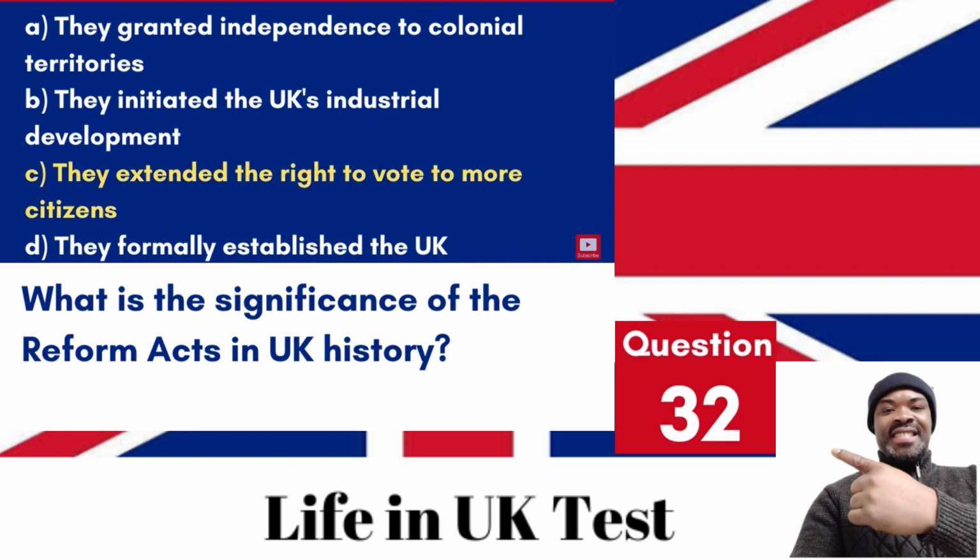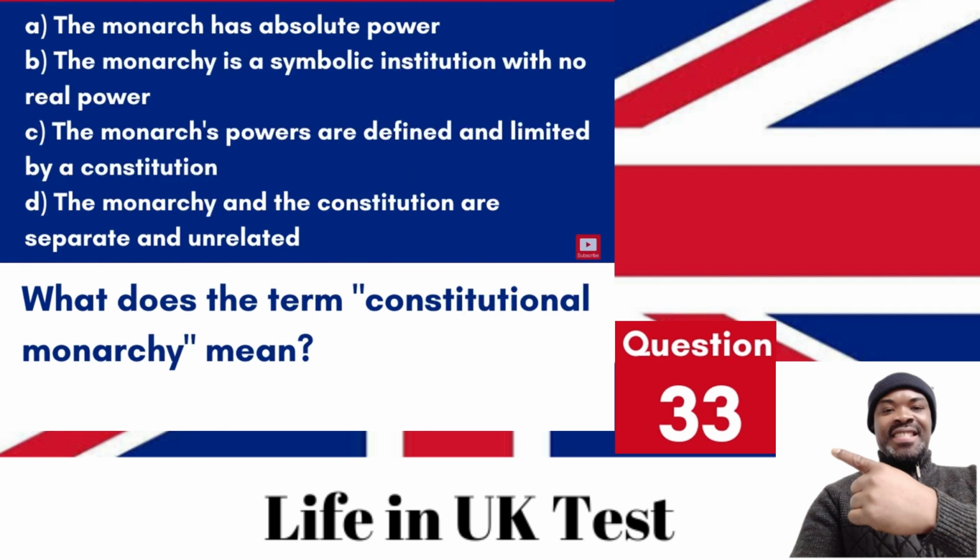Answer. C. They extended the right to vote to more citizens. The Reform Acts were a series of measures that gradually extended the electoral franchise, notably beginning with the Reform Act of 1832. Question 33. What does the term constitutional monarchy mean? A. The monarch has absolute power. B. Monarchy is a symbolic institution with no real power. C. The monarch's powers are defined and limited by a constitution. D. The monarchy and the constitution are separate.